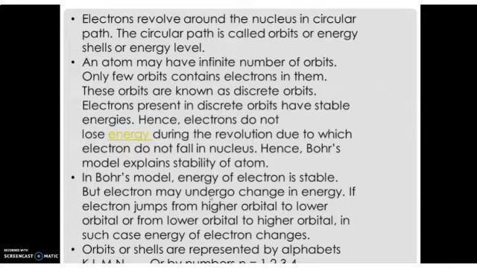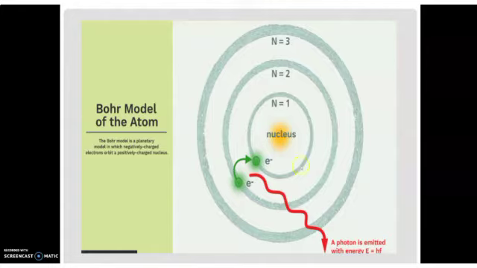For example, if you see this image, sometimes an electron from this shell or energy level will jump to here. For jumping from here to here, it requires some energy. Sometimes the energy will change, or if an electron jumps from this shell to this shell, it should emit some kind of energy. This energy is represented by the letters h nu. These are things you will study in your higher classes.